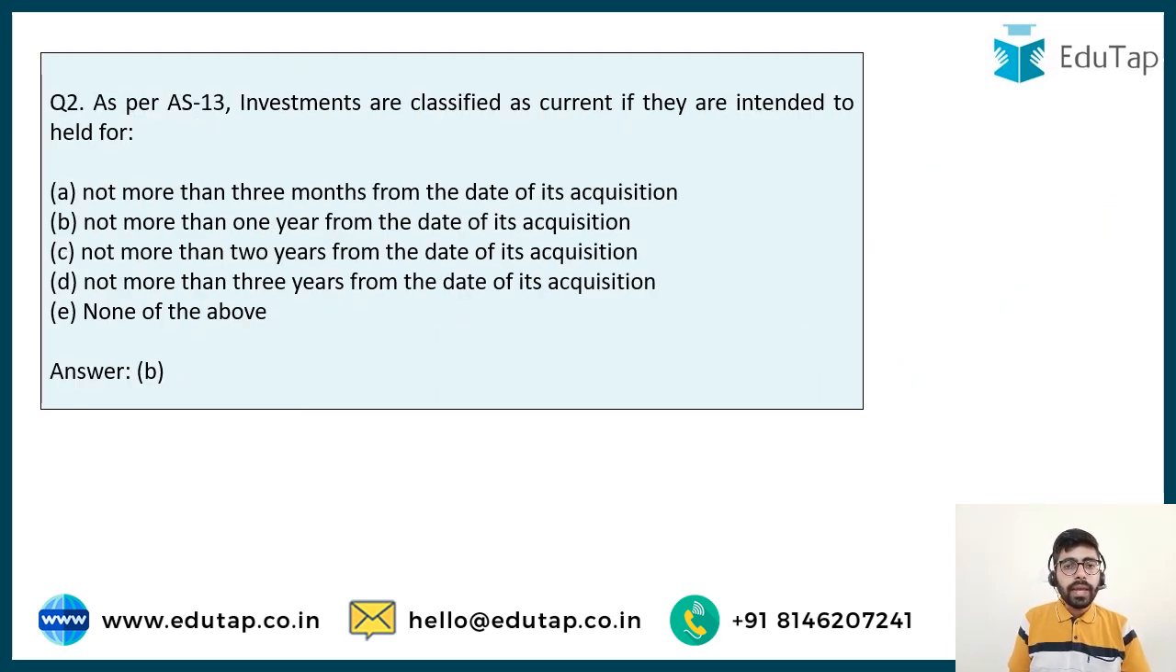So now we can easily answer this question that as per AS 13, investments are classified as current if they are intended to be held for not more than 1 year from the date of acquisition. So answer is going to be option number B.